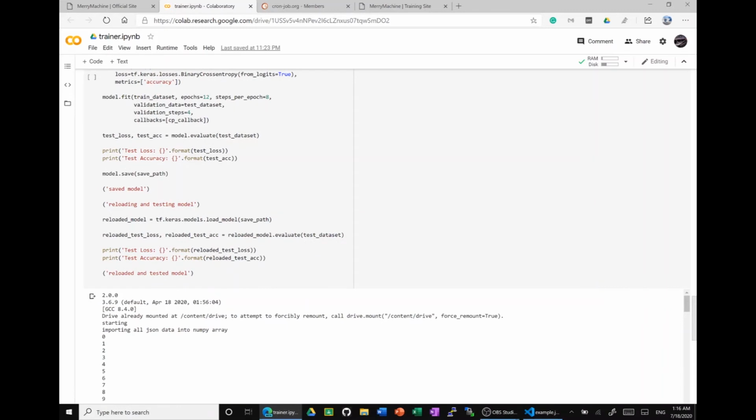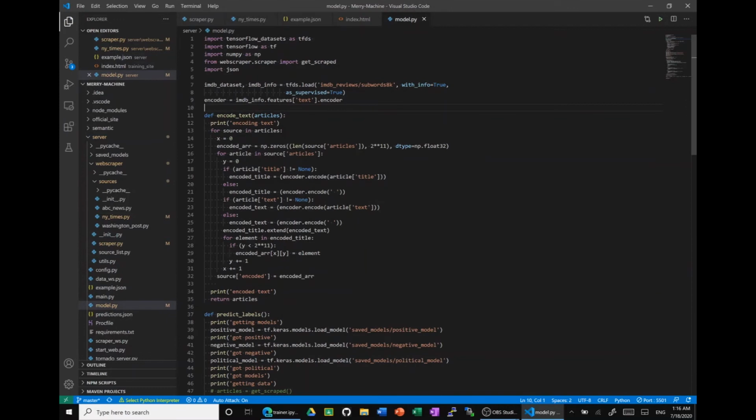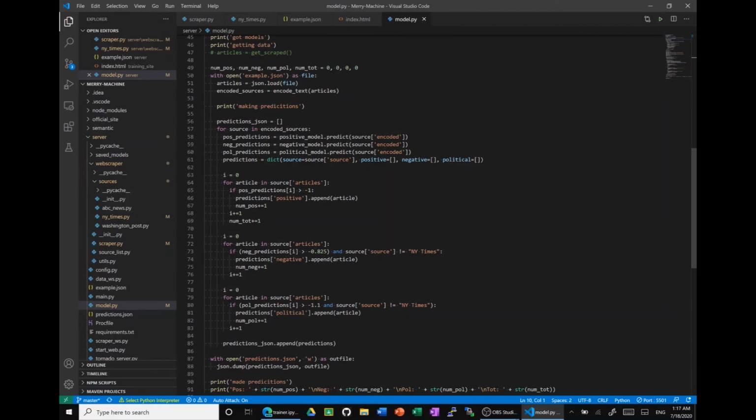Once we obtain this, we move our models, scraper, and WebSockets into the cloud with Heroku. We import these models into our model.py script and use the same encoder from IMDb to encode the new article strings that we get from another JSON file that has been developed by the same scraper from before, but in the Heroku cloud. We pass each encoded string to the 3 models using the predict function and then place each article into the category that best fits its type. We use cronjob.org to keep our server awake.